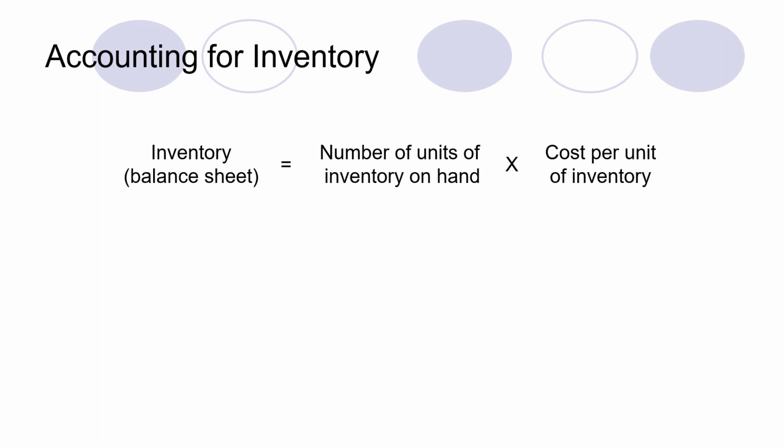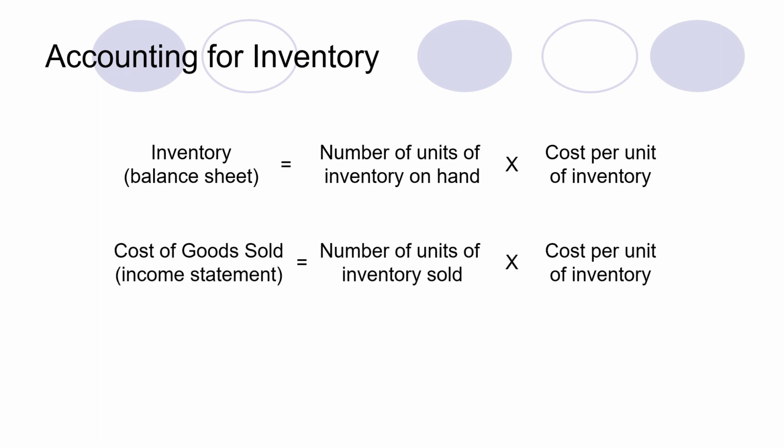So at that time we see how many units of inventory are on hand and what the cost of those units is, depending upon what method of costing we are using. We multiply the number of units on hand by the cost of acquiring this inventory, and the total cost of that inventory is written on the balance sheet.